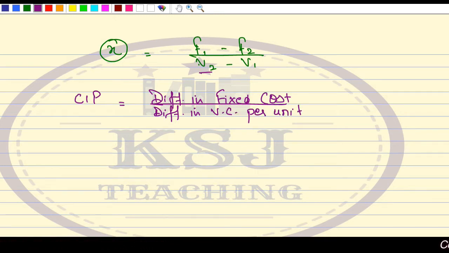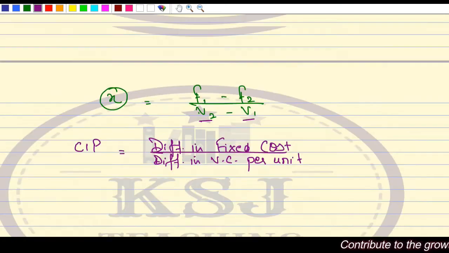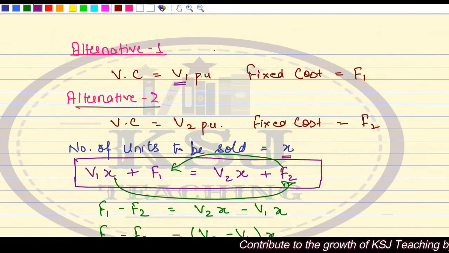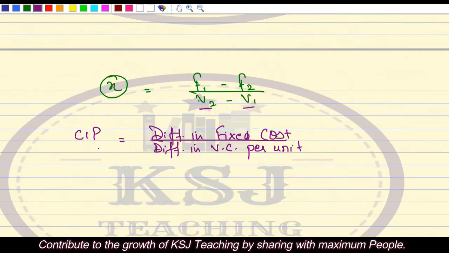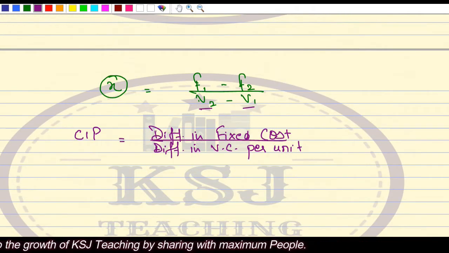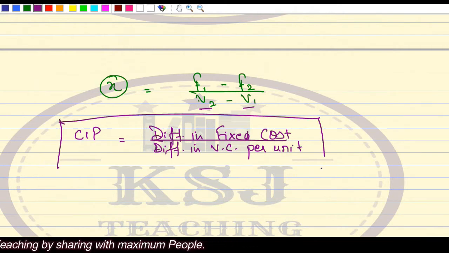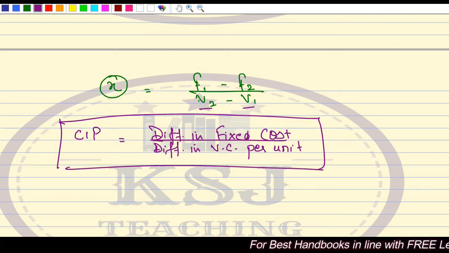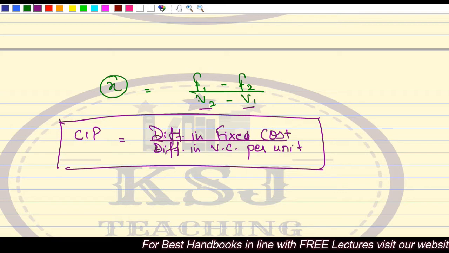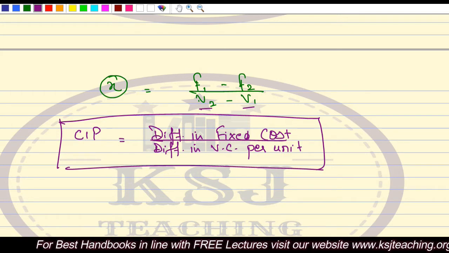V1, V2. What is V1, V2? It is the variable cost per unit. It is not the total variable cost. It is variable cost per unit. So cost indifference point, if you want to calculate, this is how it will be calculated: difference in fixed cost divided by difference in variable cost per unit. This is the formula for cost indifference point.